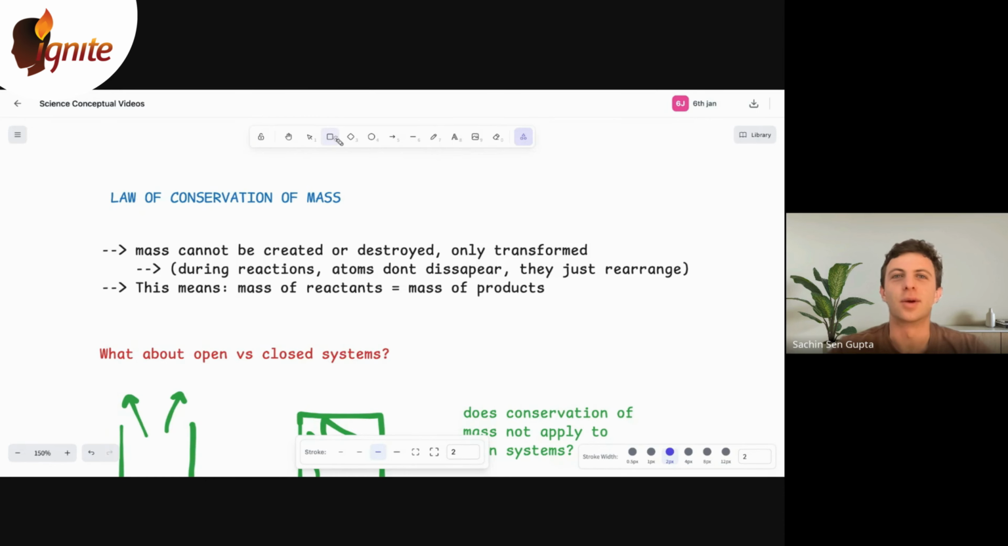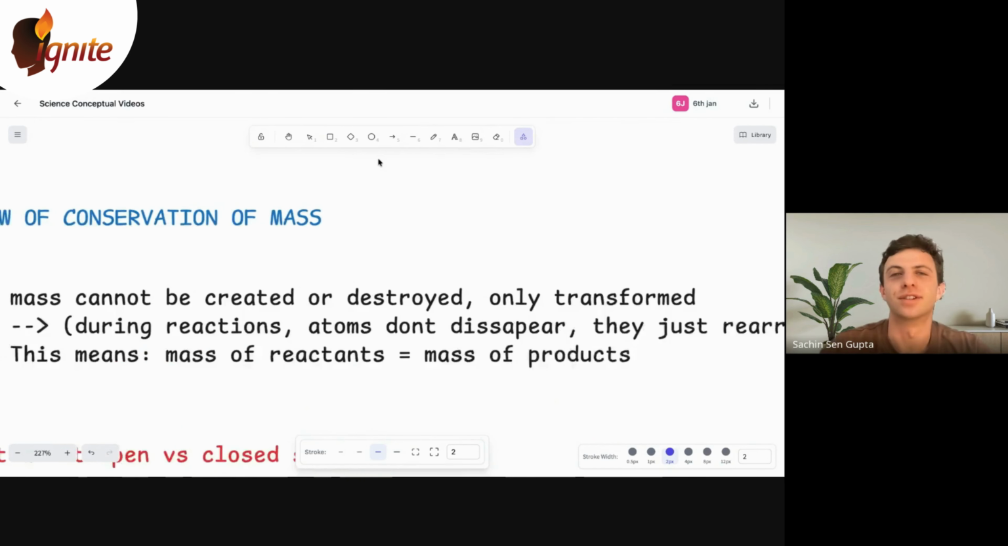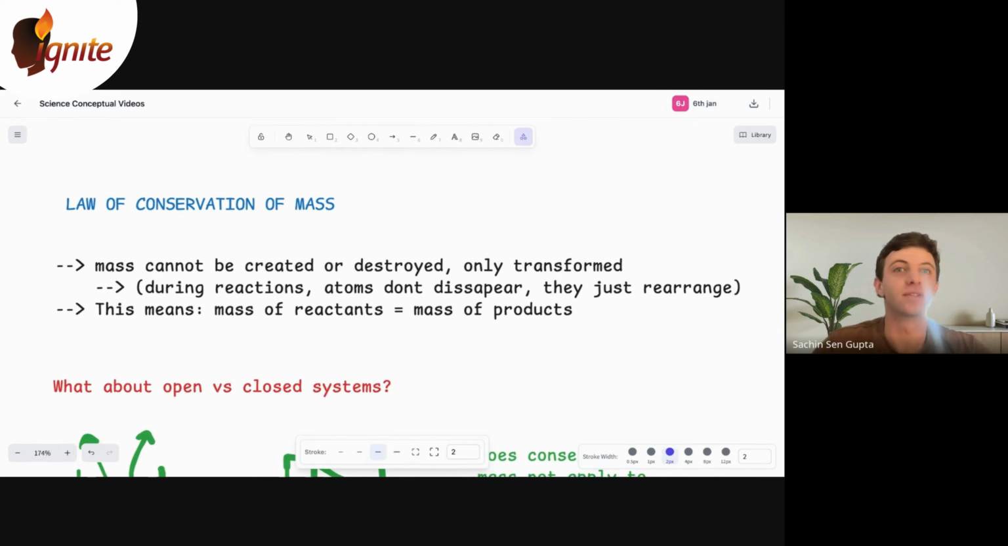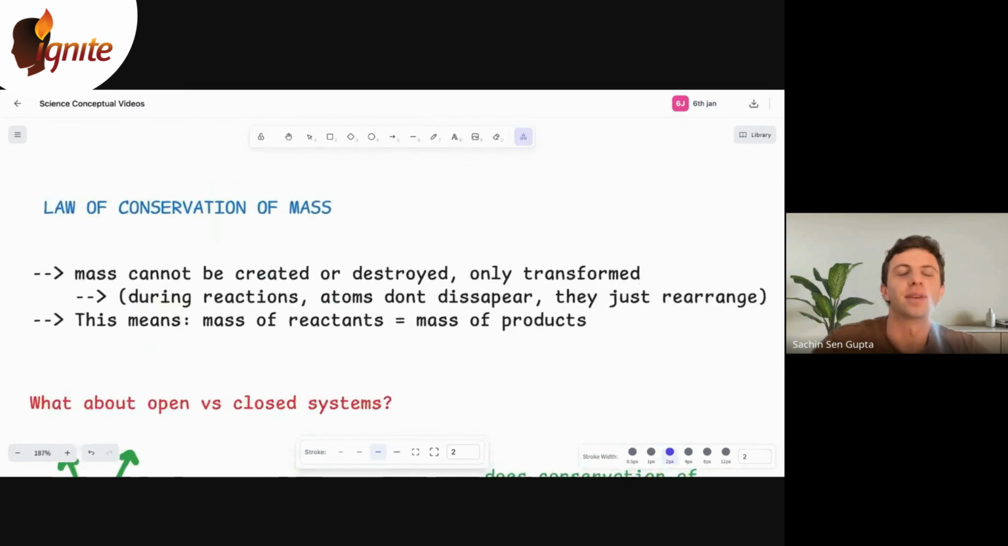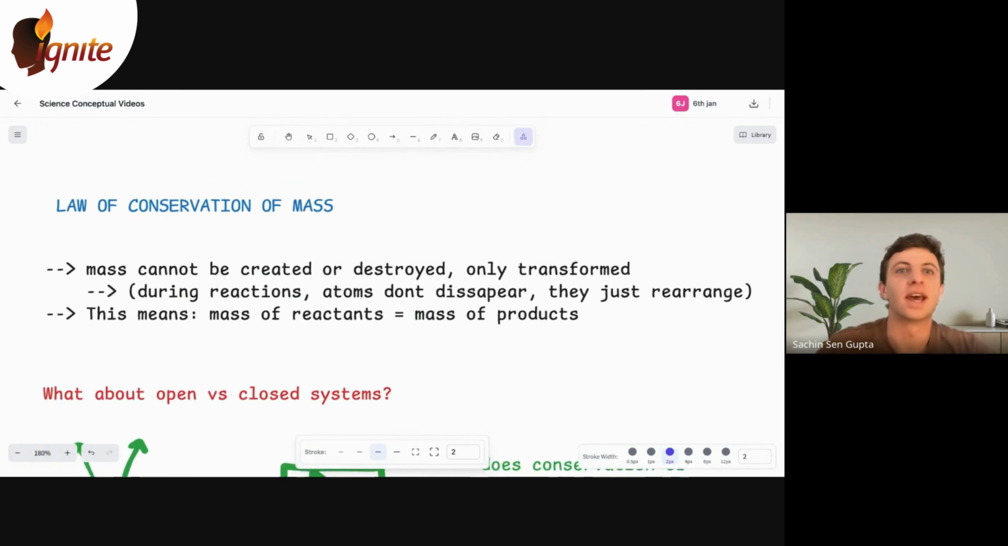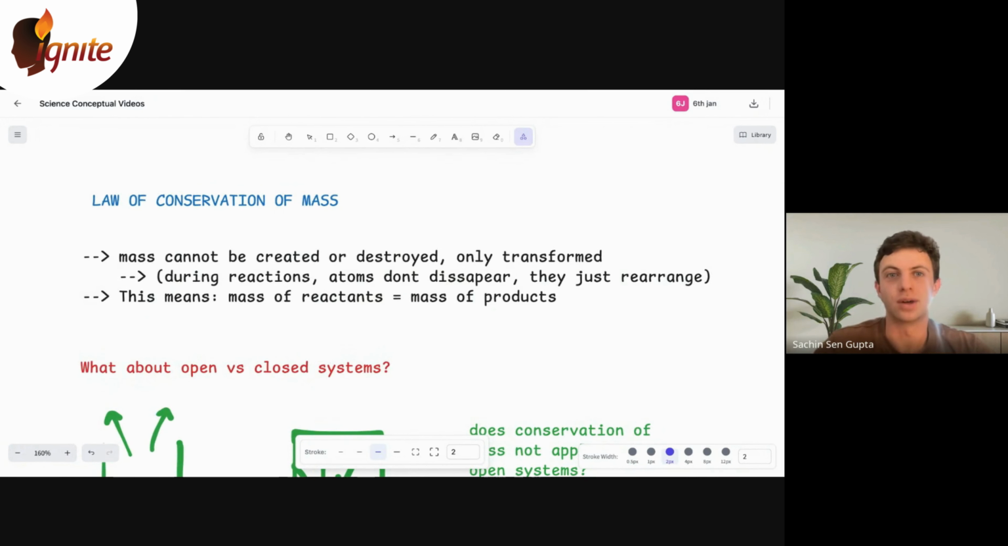Hey guys, today we're going to be looking at a science concept, generally in the context of chemistry. It's a pretty broad concept, right? I think it's good that it's covered in year 10 because it has a lot of application in year 11 and 12. That concept, or that law, is the law of conservation of mass.